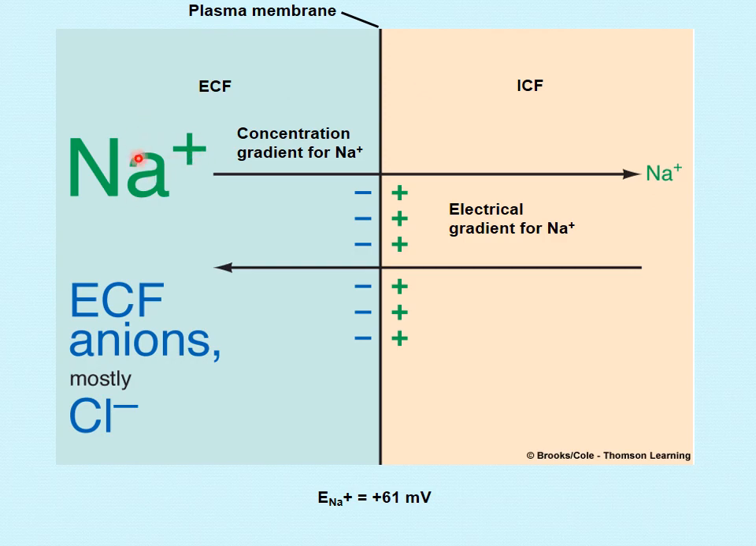Now the sodium ion is larger in the ECF. It means it's in higher concentration in the ECF as compared to the ICF. In the ECF its concentration is about 140, and in the ICF about 14. The concentration gradient of sodium will be from ECF to ICF, because it is higher in the ECF and low in the ICF, so it is going to move down the concentration gradient. Passive diffusion of sodium is going to occur down the concentration gradient from ECF to ICF.